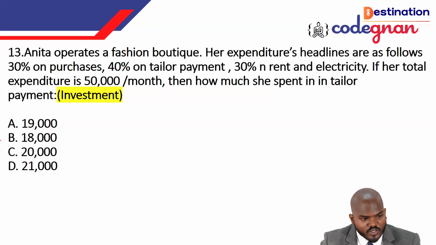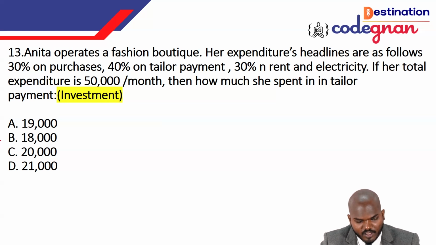So we have a question like this: Anita operates a fashion boutique. Her expenditure headlines are as follows: 30% on materials, 40% on the tailor payment, 30% on rent and electricity. If her total expenditure is 50,000 rupees per month, then how much has she spent on tailor payment? The options given are 19,000, 18,000, 20,000, 21,000.